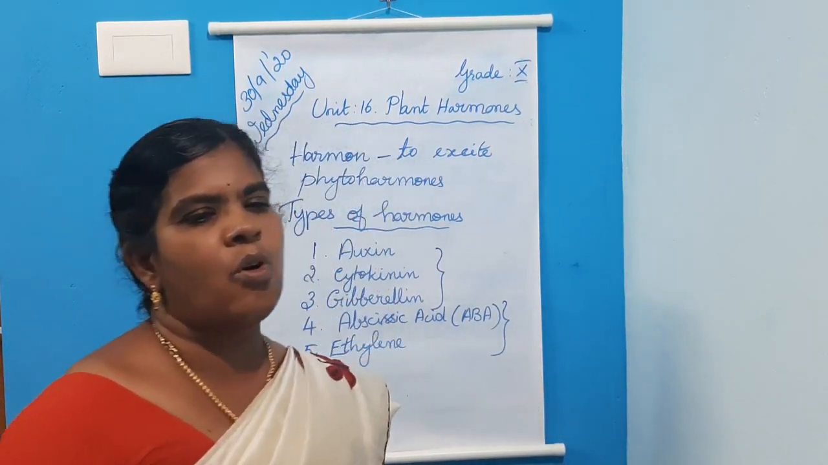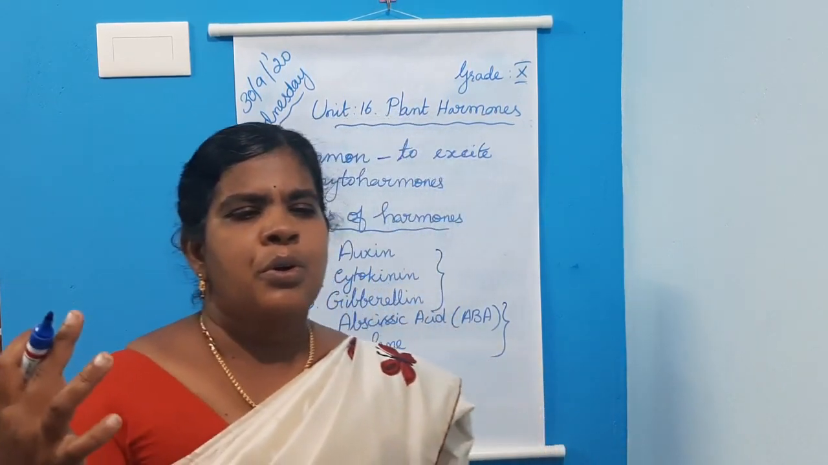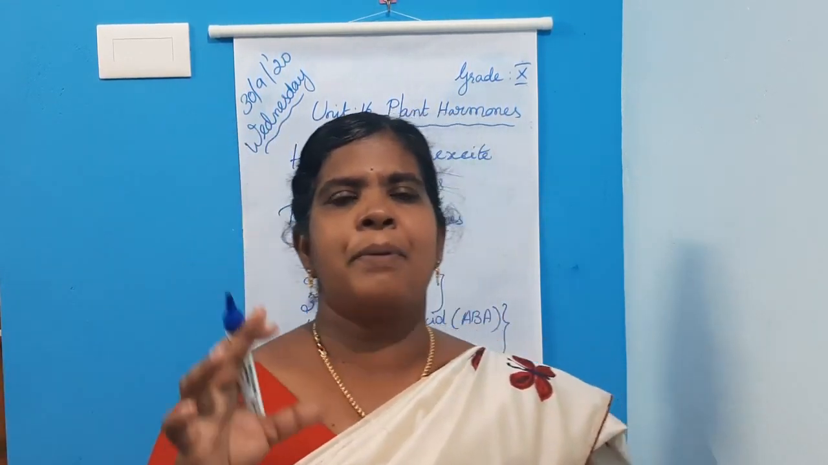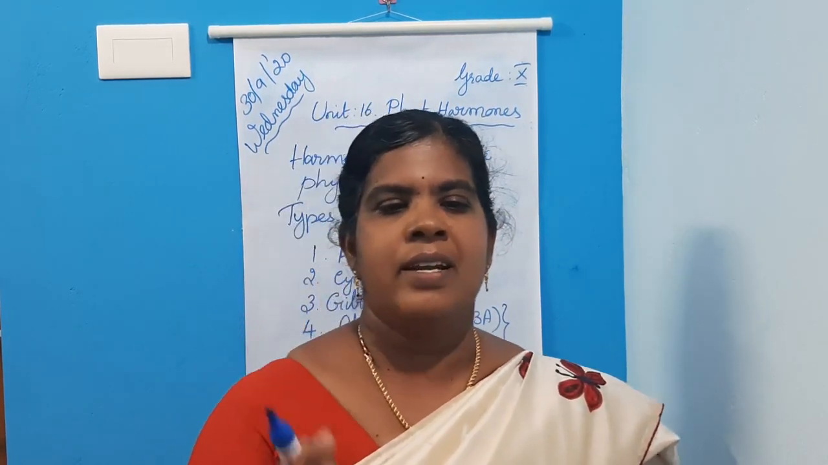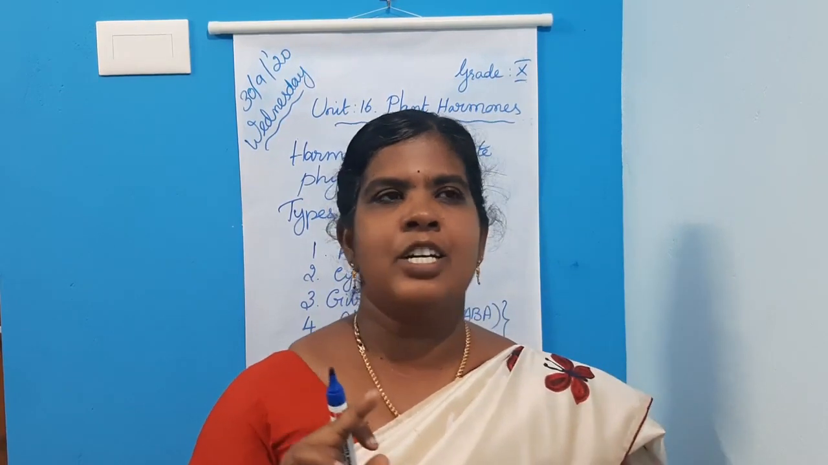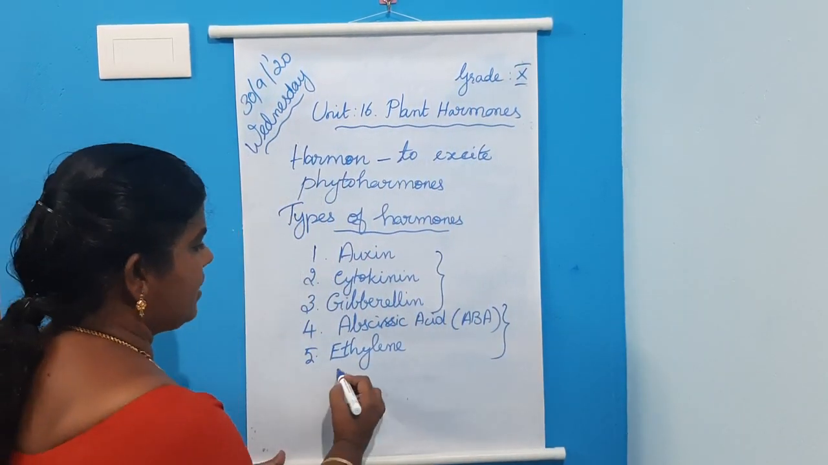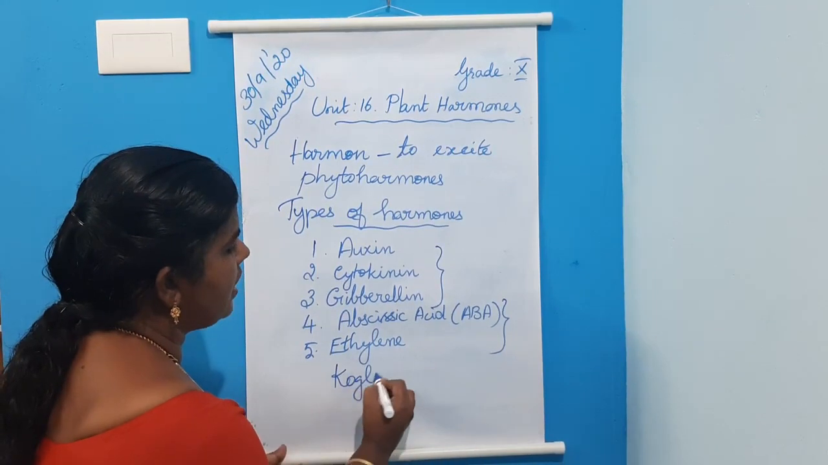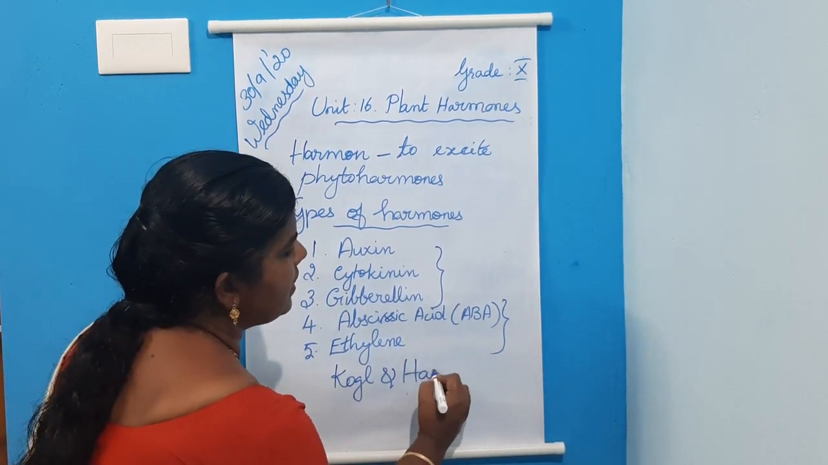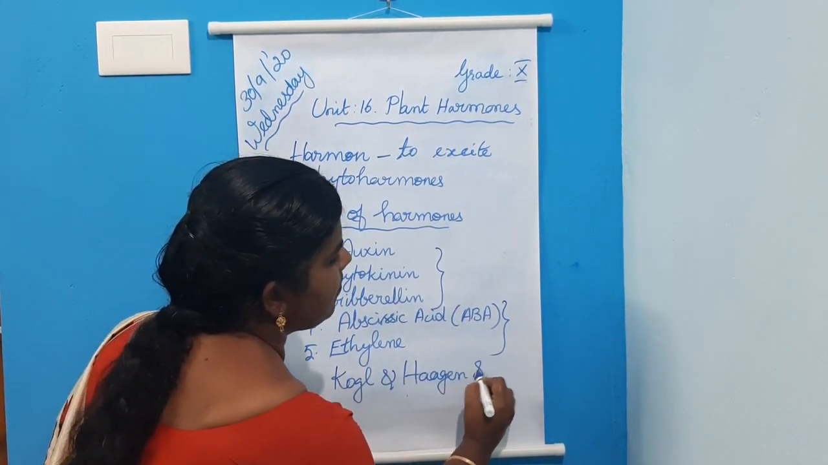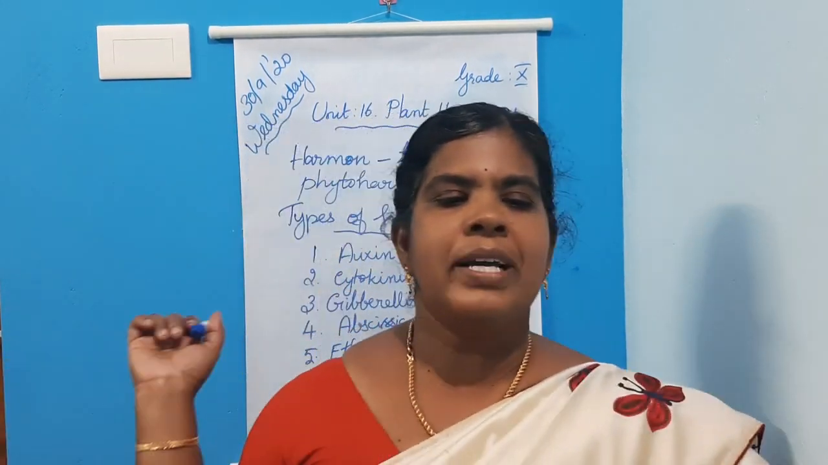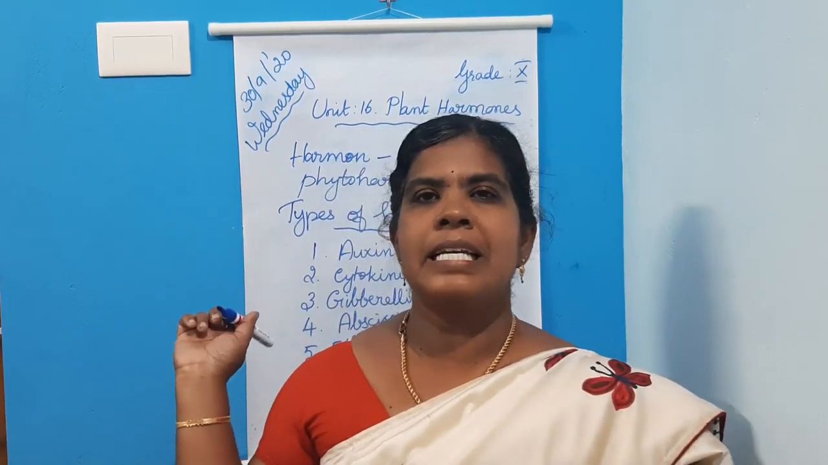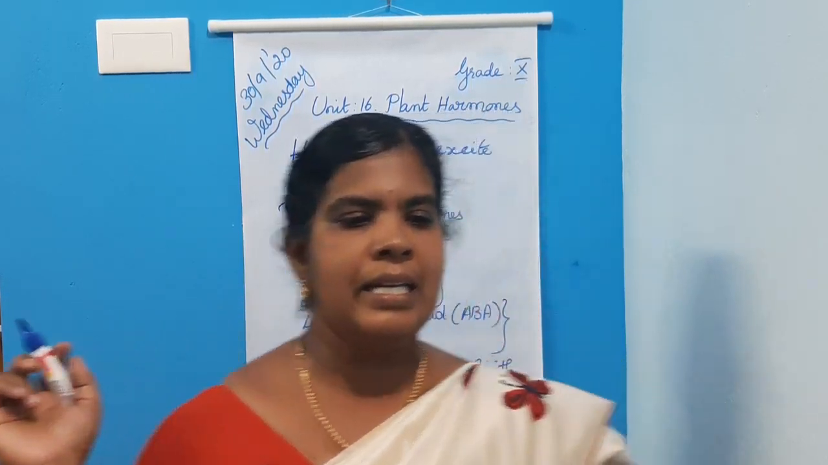First one is about auxin. The term auxin means to grow. This is the first plant hormone discovered. The term auxin was introduced by Koch and Kagan-Smith.